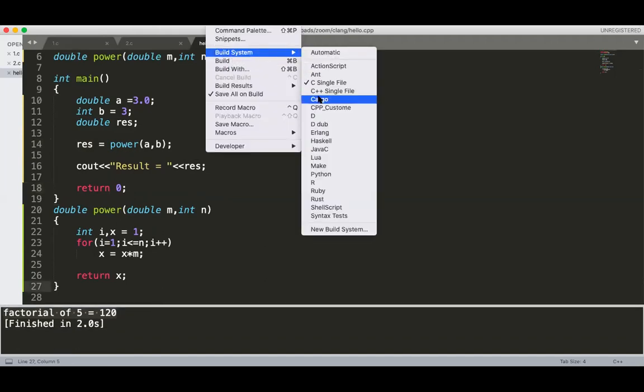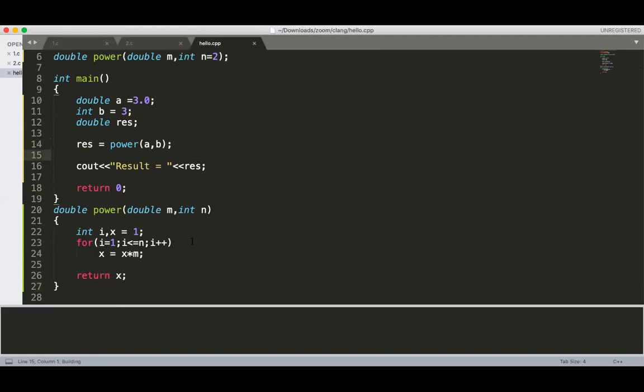So let me change my build system. It is C++. So the result is, yeah, getting the output. The result is 27. 3 raised to 3 is 27. And suppose I'm not giving this b. If b is not given, then it is taking the n value by default as 2. If n is equal to 2, then 3 raised to 2, the output should be 9.